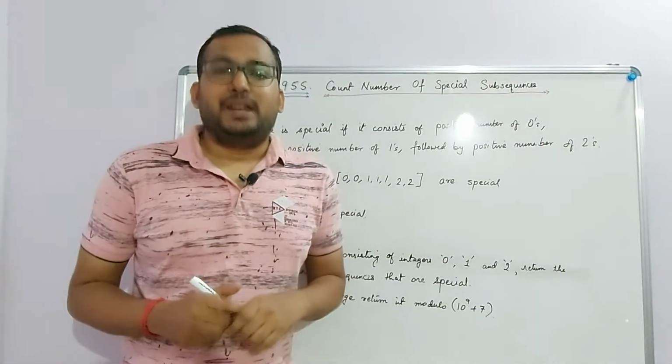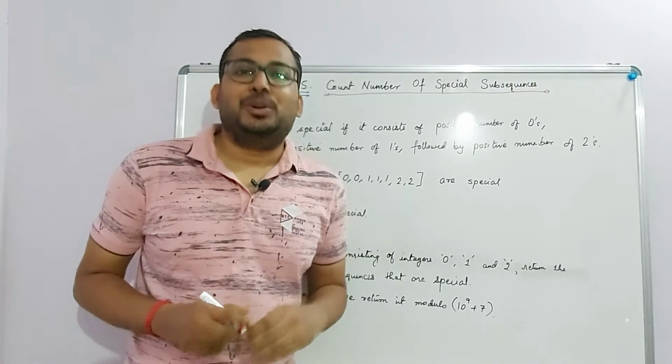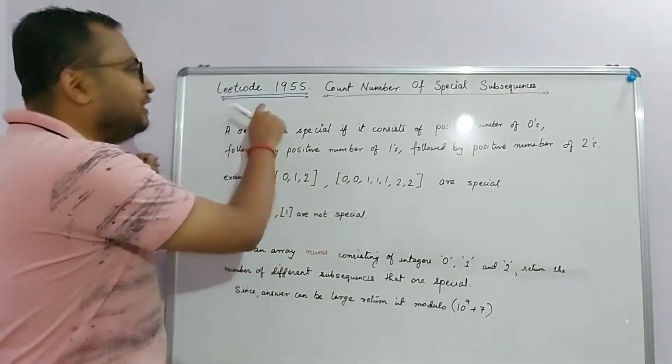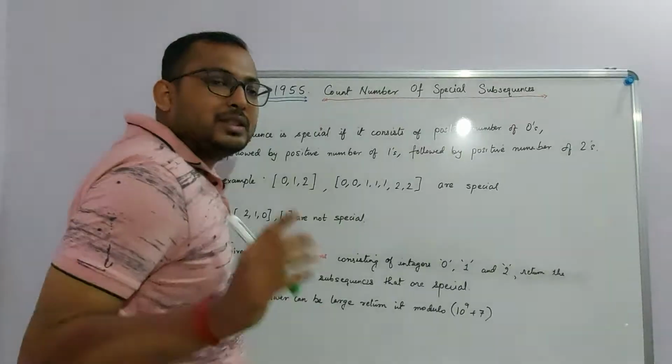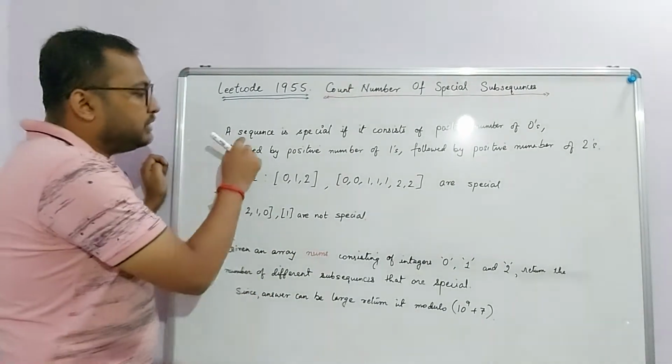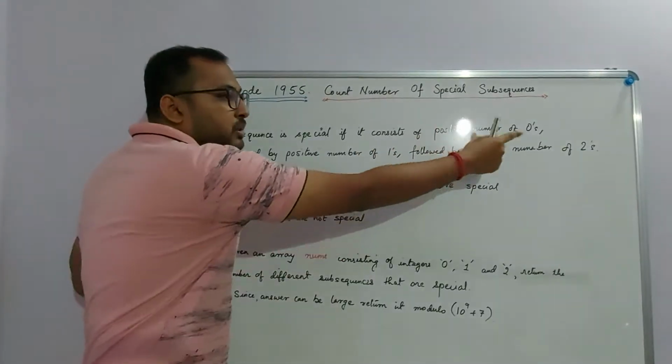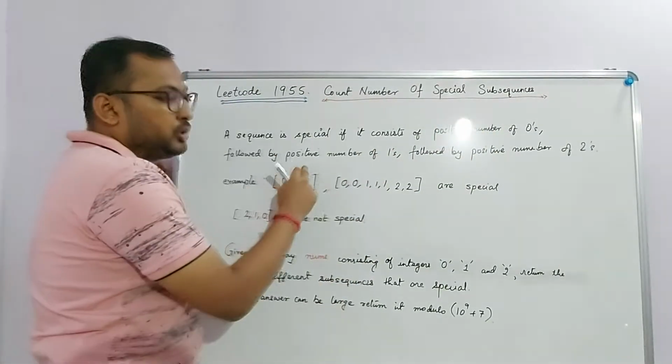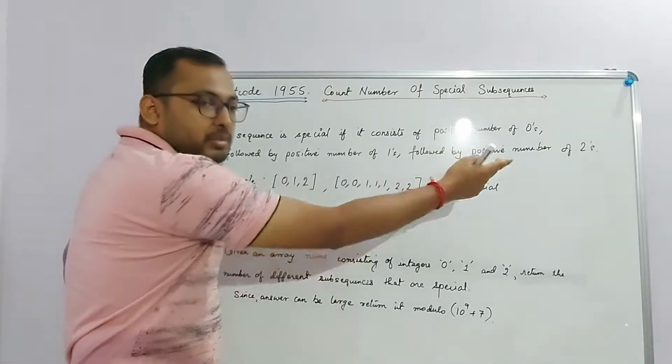Hey everyone, my name is Sandeep and in this video I will be showing you how to solve LeetCode problem 1955, count the number of special subsequences. So first let us define what is a special sequence. A sequence is special if it consists of some positive number of zeros followed by some positive number of ones and followed by positive number of twos.